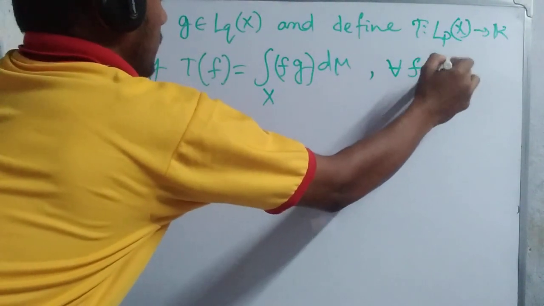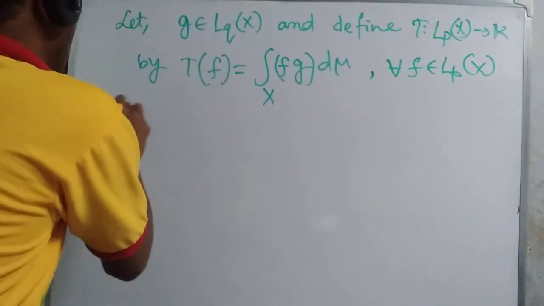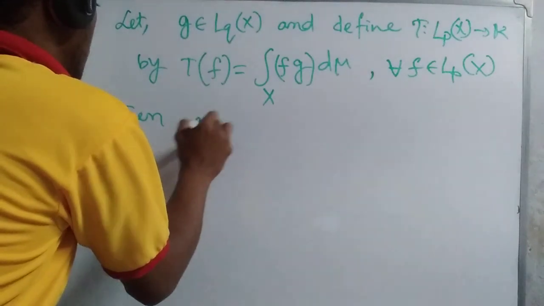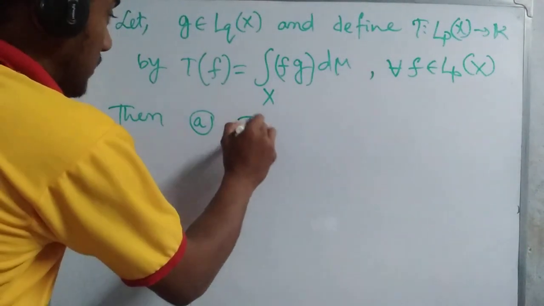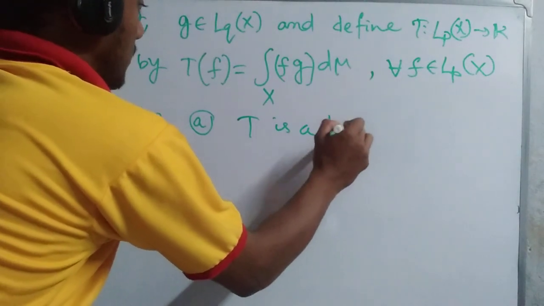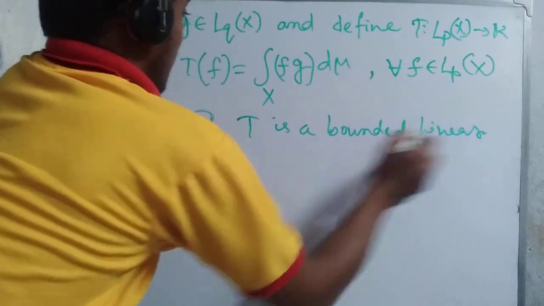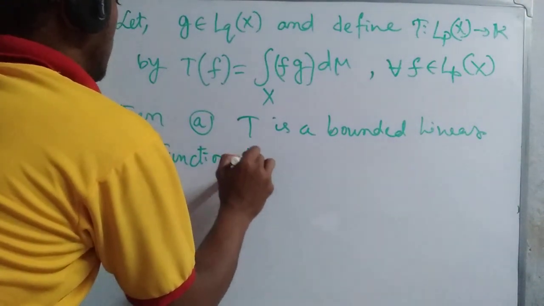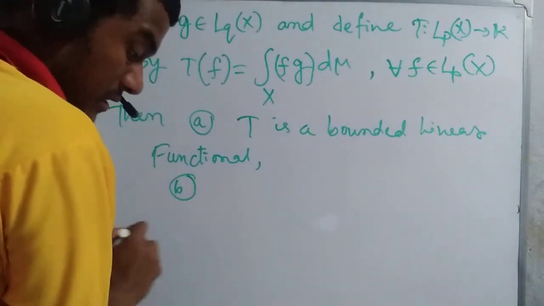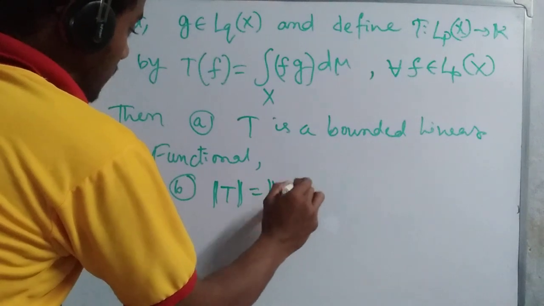Then T is a bounded linear functional and the norm of T equals the norm of g.